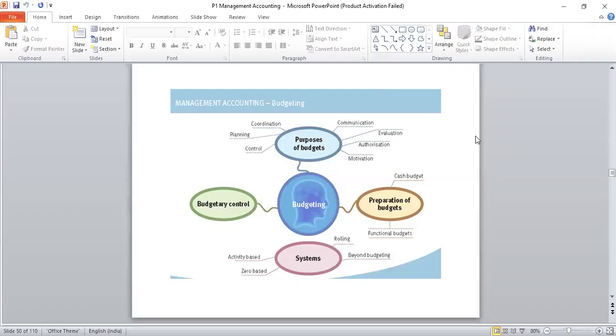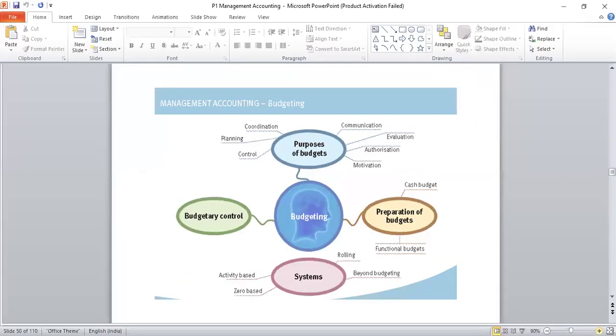What do we have to learn under the topic of budgeting? What are the purposes of preparing budgets? Then budgetary control, preparation of budgets, and the systems which are used in the preparation of budgets. That's another topic. And then how control measures are exercised. That is another thing. So the first thing is, what are the purposes of preparing budgets?